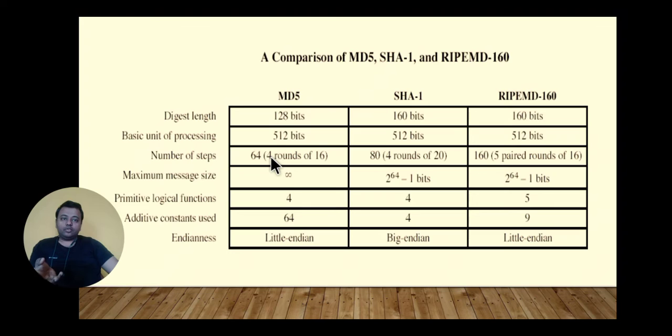MD5 takes 64 steps, which means 4 rounds of 16; SHA-1 uses 4 rounds of 20; and RIPEMD-160 uses 5 paired rounds of 16, so 160 steps are used. So each has a different way of processing the data and gives different results.